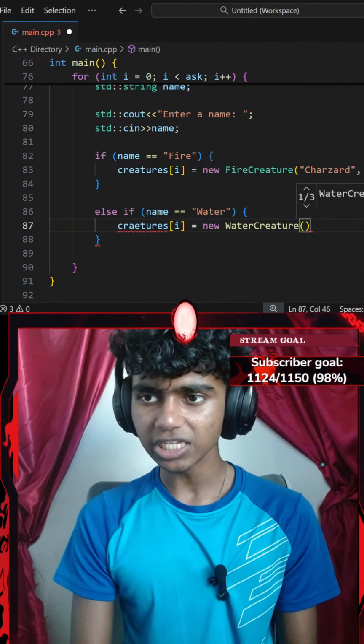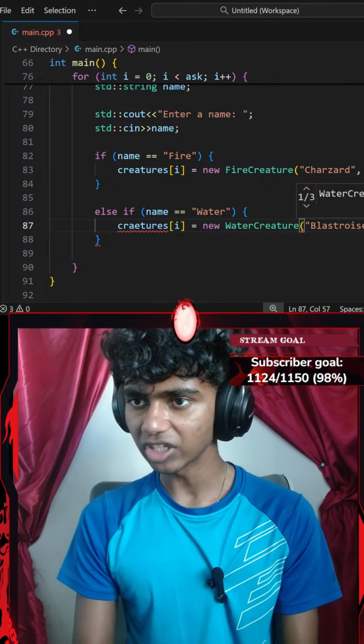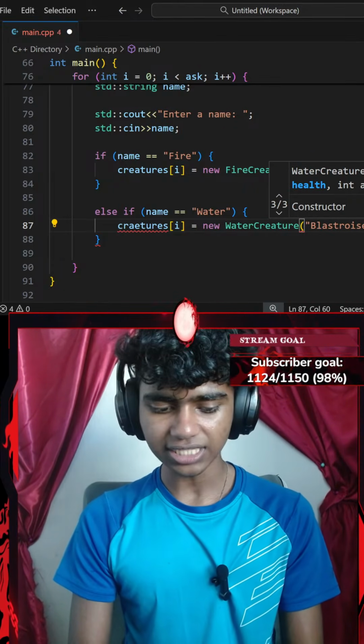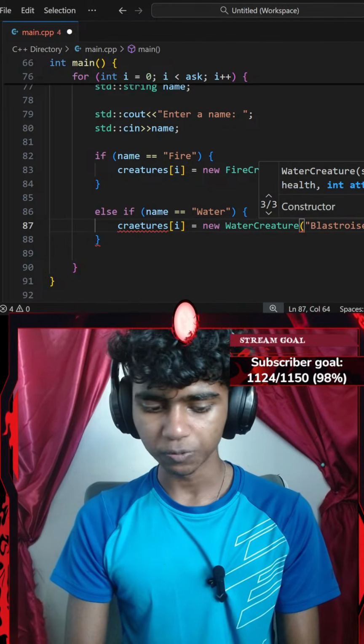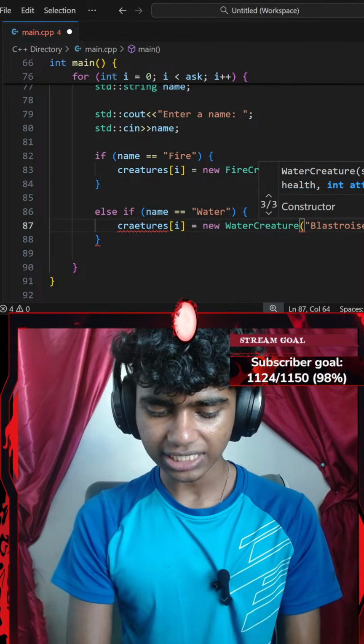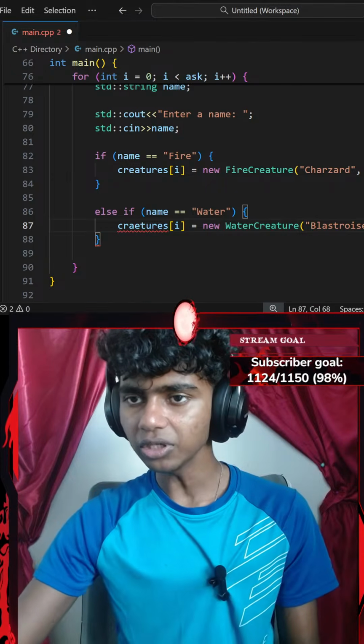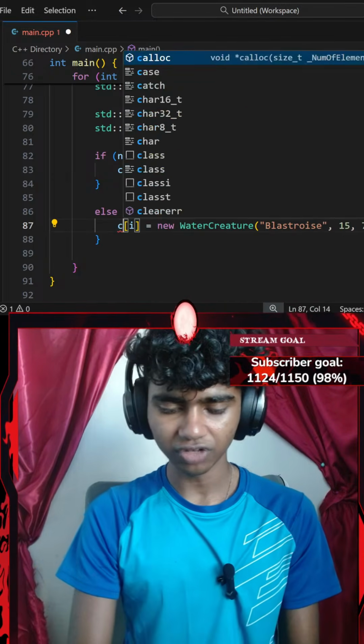Okay, with a pair of parentheses, my water creature is going to be called Blastoise. Let's say Blastoise has something like 15 attack and 75 HP. And then I'm going to go ahead and end that with a semicolon. This is going to be my creatures array.